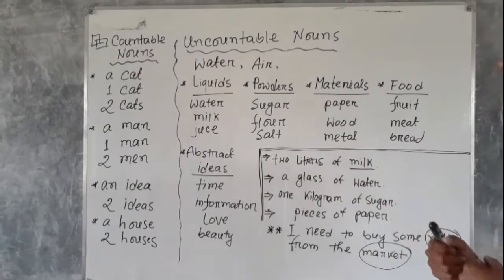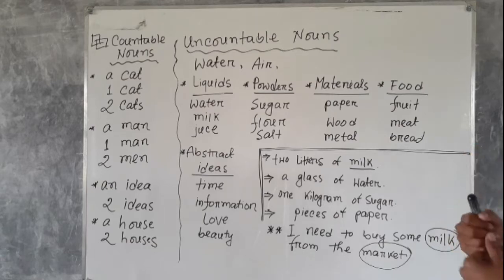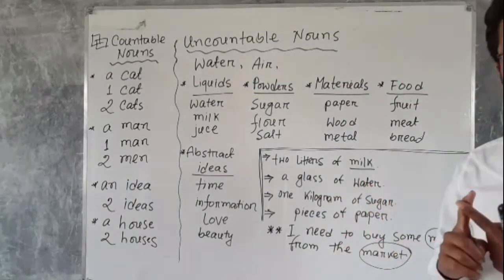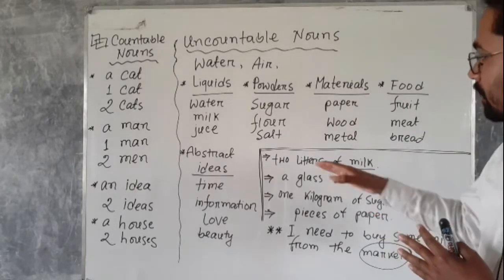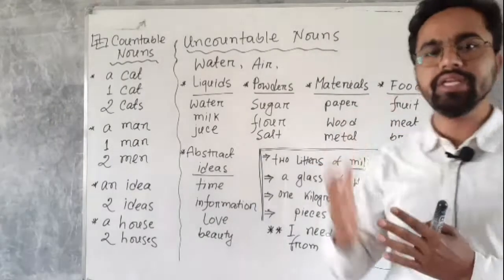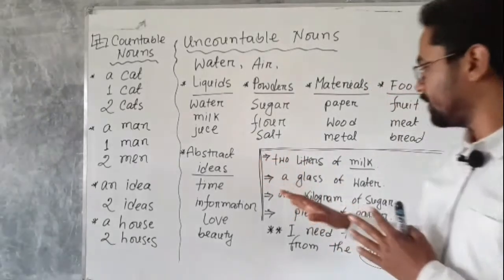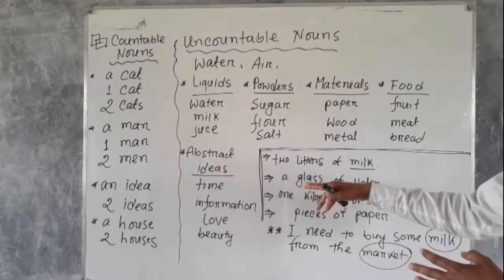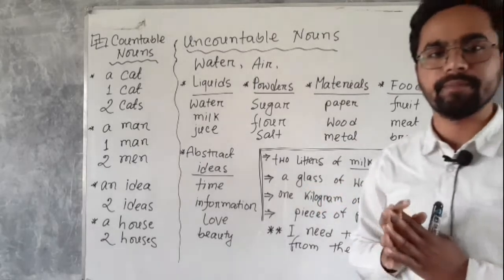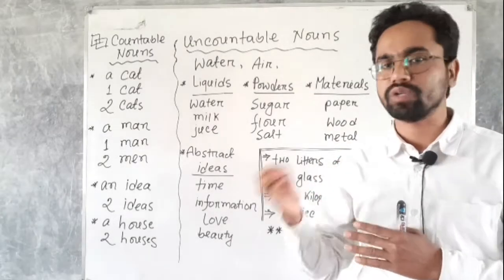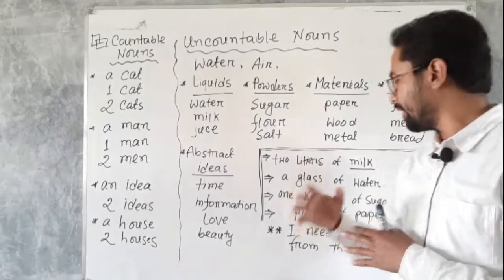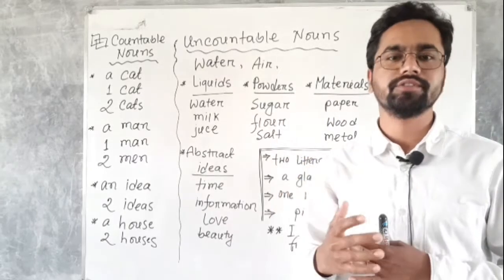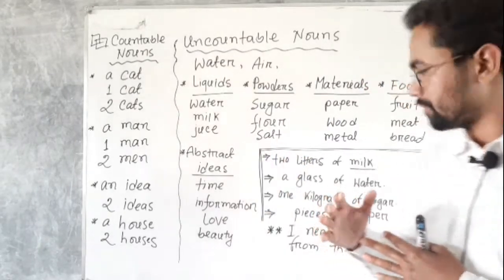The first one is 2 liters of milk. You can say a glass of milk, a cup of milk, 2 liters of milk, 1 liter of milk, etc. And the next sentence is a glass of water. You cannot say 1 water. You can say a glass of water, a bottle of water, 2 bottles of water, and so on.